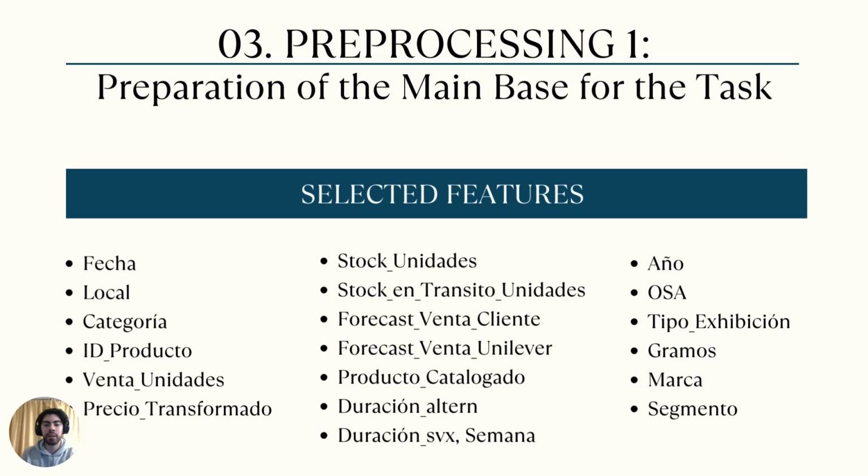And then we wrote the target binary variable, which has the value 1 when venta de unidades is less than forecast venta clientes and 0 otherwise. However, we dropped three of them. That was fecha because it doesn't provide relevant information, and venta unidades and forecast venta clientes features, to avoid collinearity that can distort the true performance of the algorithms.